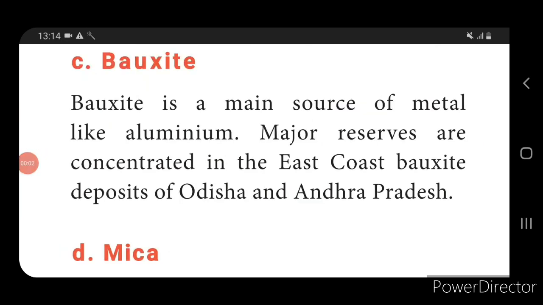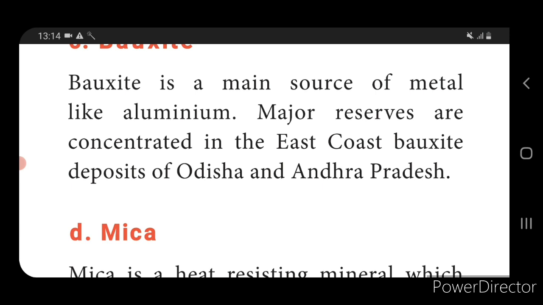Next we come to know about bauxite. Bauxite is a sedimentary aluminium rock. Bauxite is the main source of metals like aluminium. We all know about aluminium; we use aluminium utensils, and most of the things we use are made of aluminium. That is called bauxite. The major reserves are concentrated in the east coast bauxite deposits of Odisha and Andhra Pradesh. So bauxite is mainly located in Odisha and Andhra Pradesh.